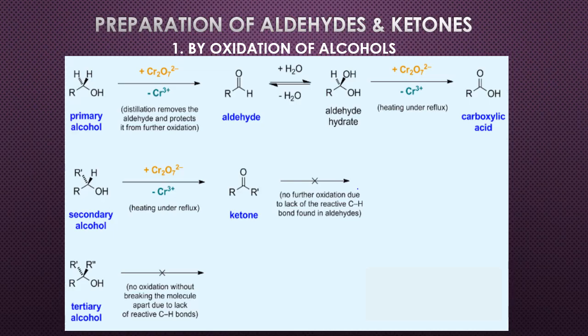Next, when we oxidize secondary alcohol, we will be able to obtain ketone, and tertiary alcohol won't give any oxidized product as it does not have any free C-H bond. Hence, it produces alkene instead of aldehyde or ketone.